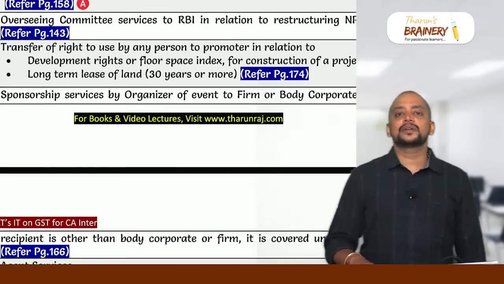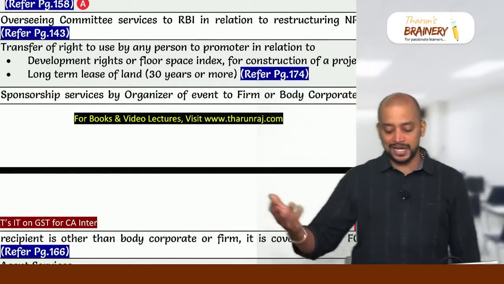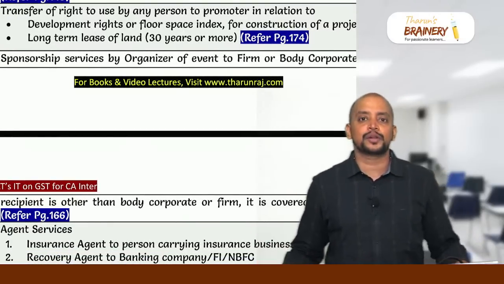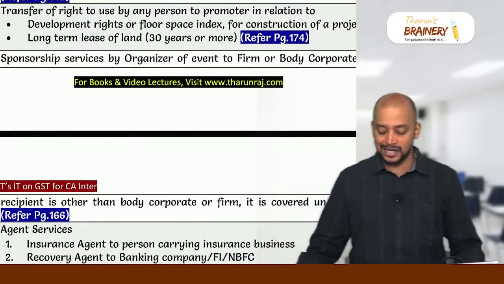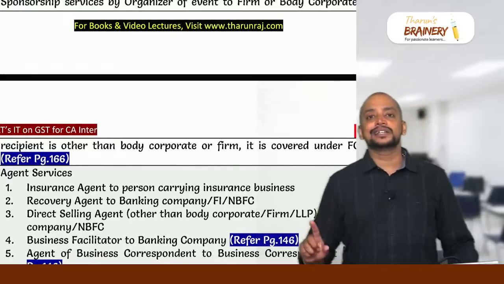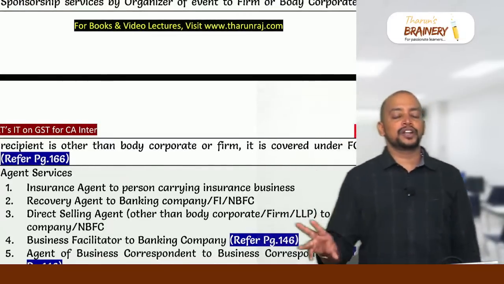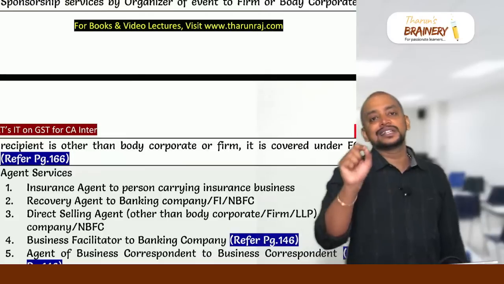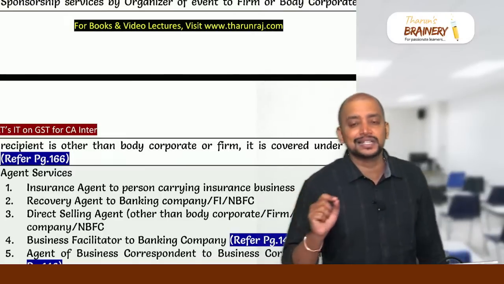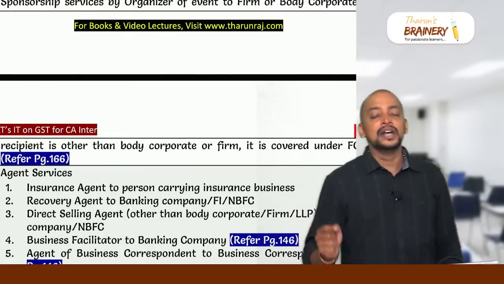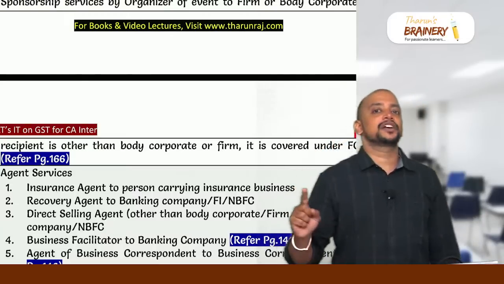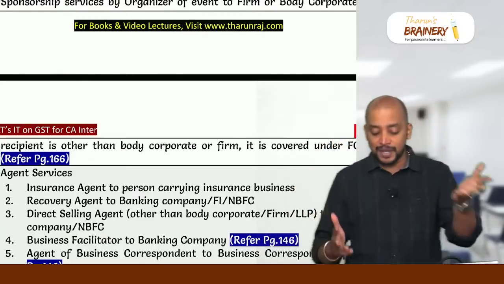Then overseeing committee services to RBI. RBI will pay GST under RCM. Then TDR, FSI and long-term lease also, promoter or builder will pay GST under RCM. Then sponsorship service, condition: the recipient should be body corporate or firm. In sponsorship services, be careful. The one who is paying sponsorship money is the recipient. So sponsorer is the recipient, and the one who organizes the event is the supplier. If the sponsorer is body corporate or firm, it will come under RCM. Otherwise, it will be FCM.